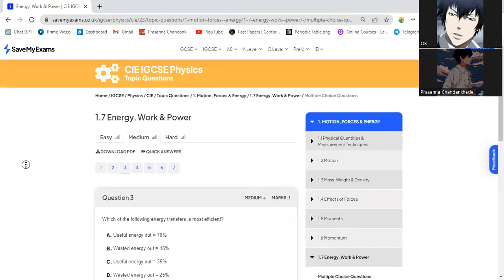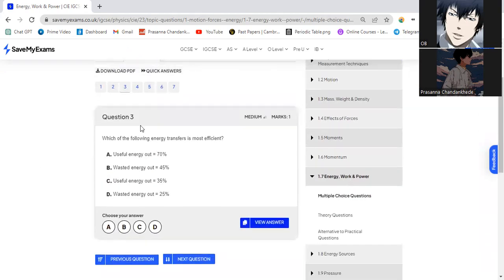Makes sense. Let's go to the next question. Which of the following energy transfers is most efficient? Useful energy out 70%, wasteful energy out 45%. Yes, because that's the highest and it's the most efficient.